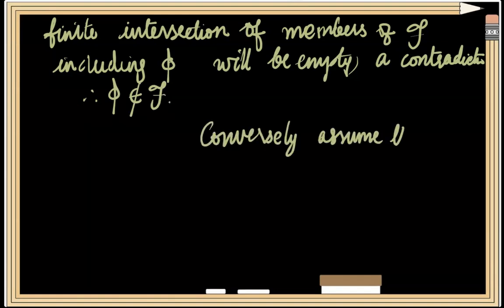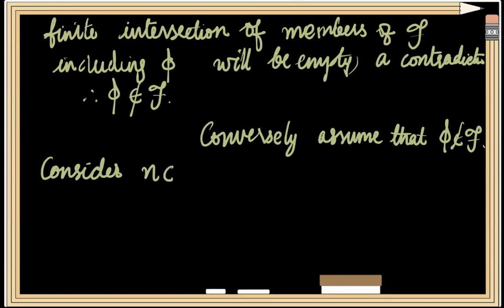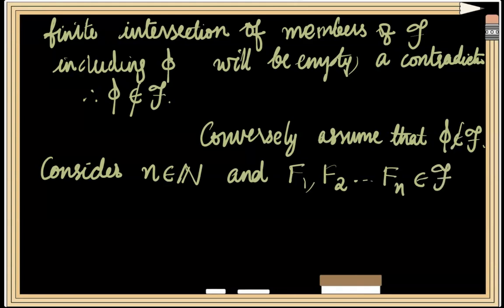Conversely, assume that phi does not belong to the given family F. Now, to prove that the family F has FIP, consider an arbitrary element n from the set of positive integers and choose n elements, say f1, f2, etc., fn from the family at random, and consider the intersection of these members.